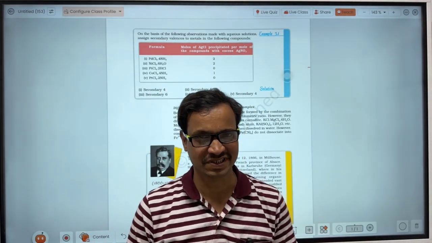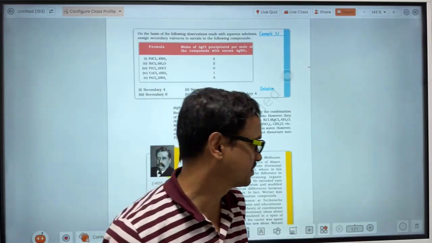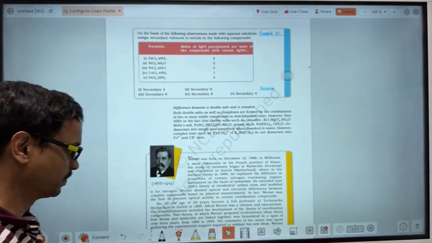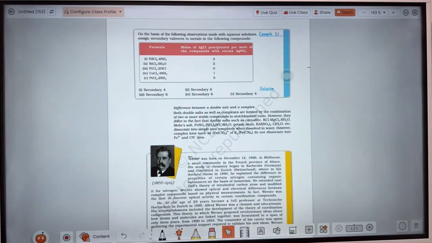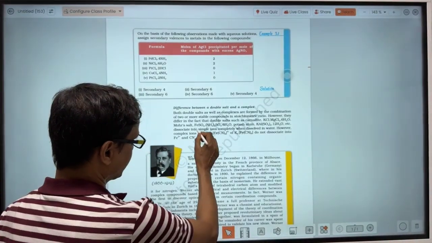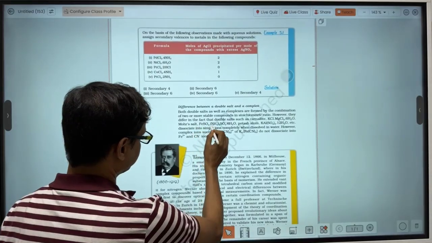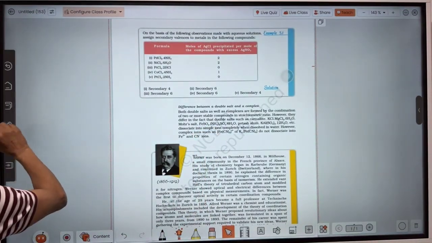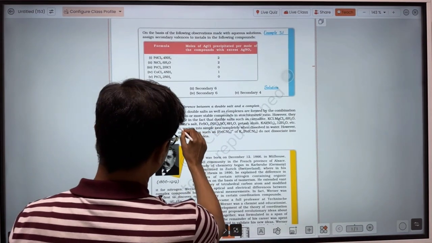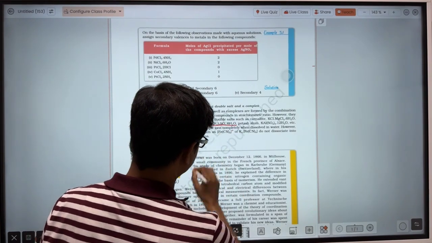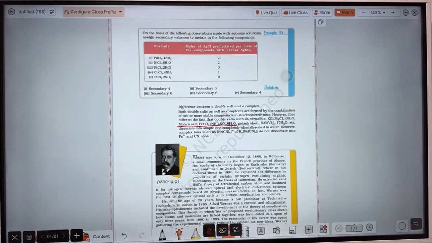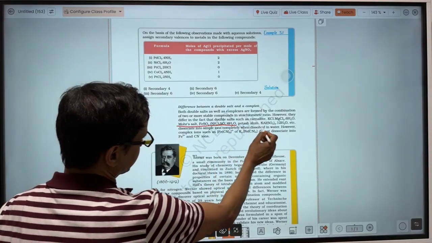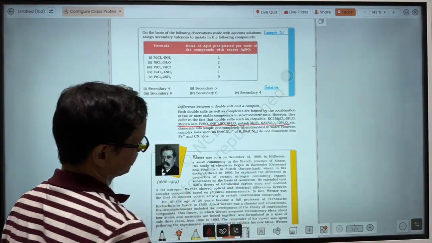So you should watch this carefully also. Watch here how to write it so that you will get 2 marks. Firstly, listen here to what a double salt is and what a complex compound is. In a double salt, like this one, FeSO4 dot this compound, this is called Mohr's salt. This compound, Mohr's salt, FeSO4 dot (NH4)2SO4 dot 6H2O. What is actually here? A double salt, and potash alum here also.